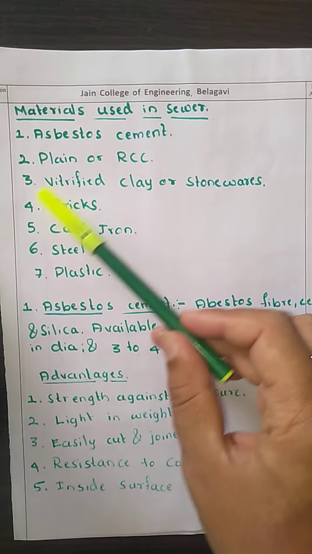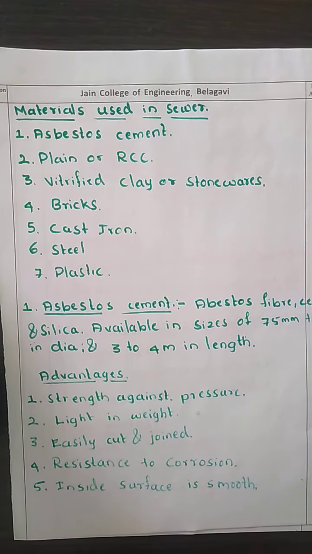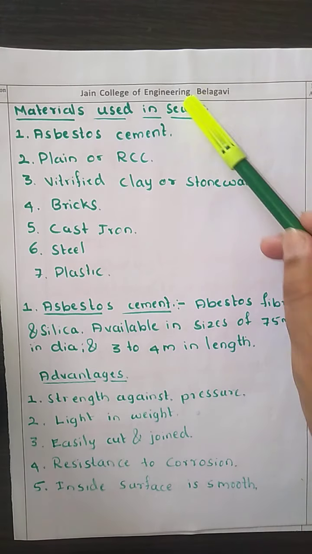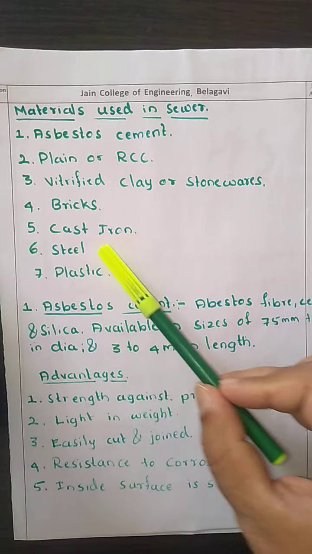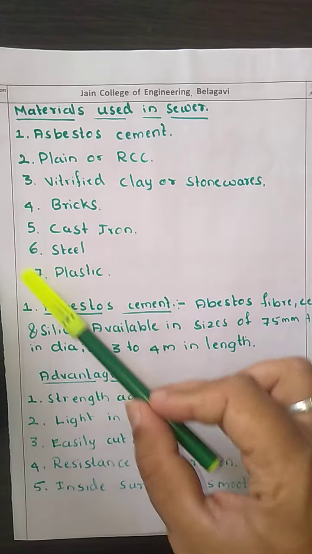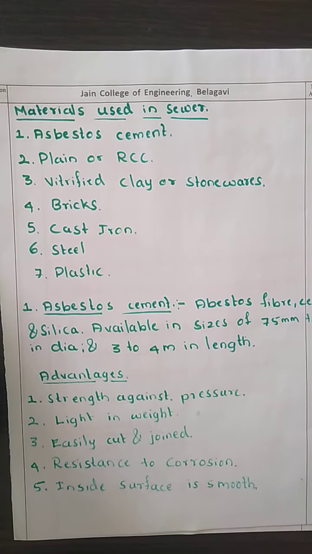The brick sewer: the sewer can be constructed using bricks also. Then cast iron sewers, steel sewers, and plastic sewers. These are the different kinds of material we are going to use to prepare the sewer line. Whatever material we use, it should be hydraulically efficient.